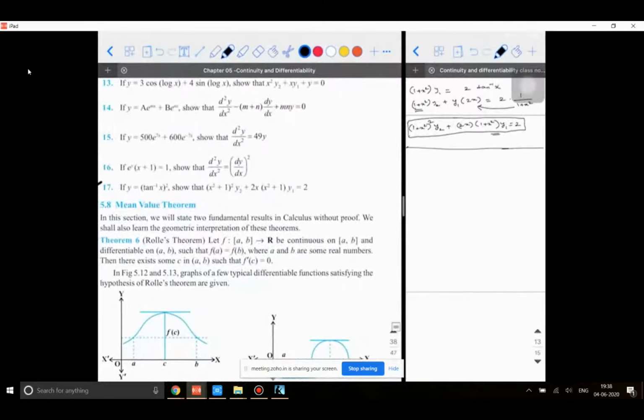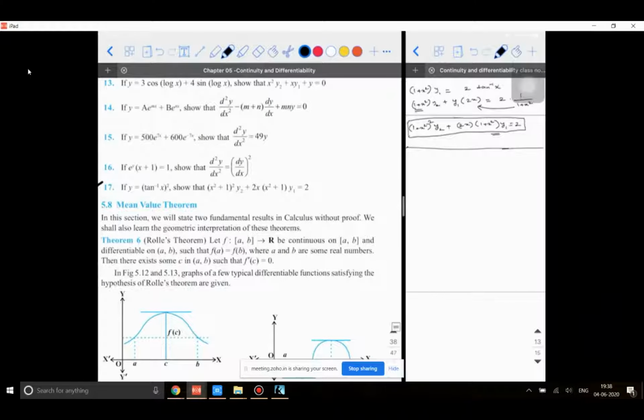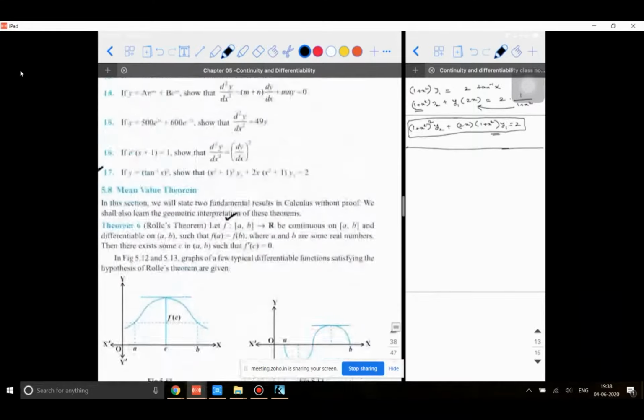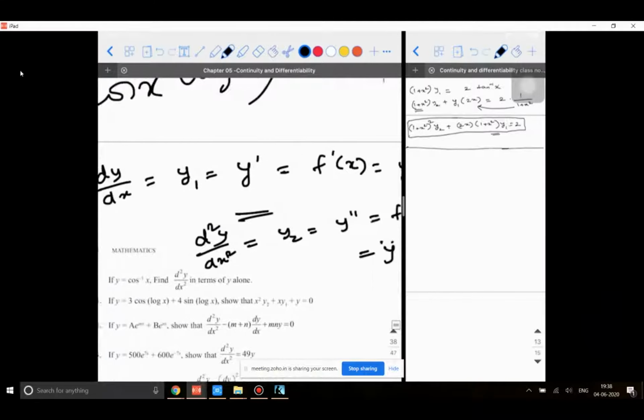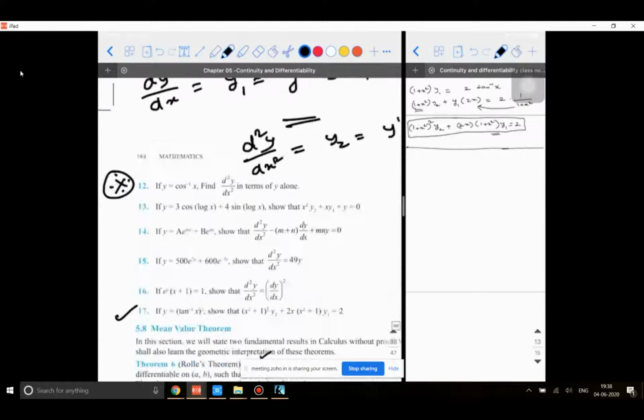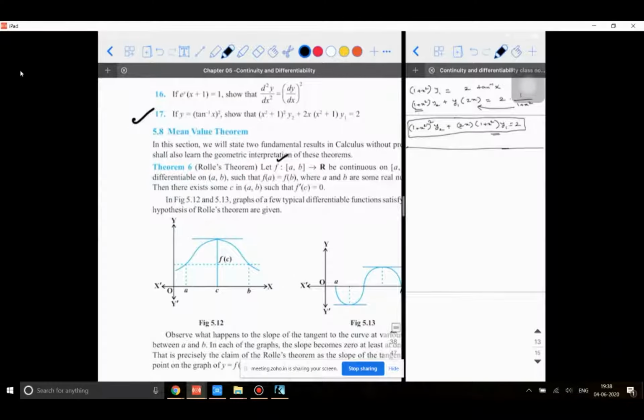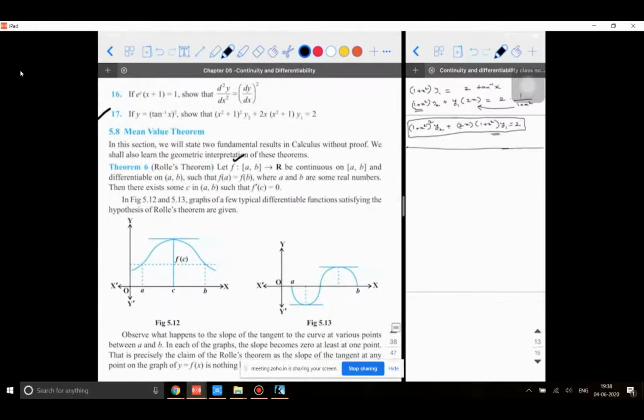Now the question is, what does Rolle's theorem state? The statement is like this. If you have the textbooks, you can keep page number 184 open. So in your textbook, page 184, keep it open. If there is a function f which is defined from the closed interval a, b to any real number, if it is a continuous function throughout its domain, this a to b is going to be the domain and R is going to be the range. This we know, right?